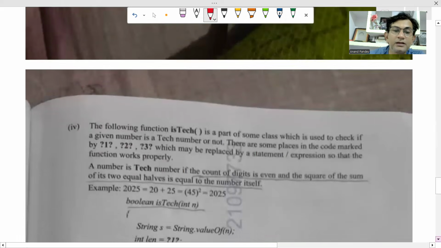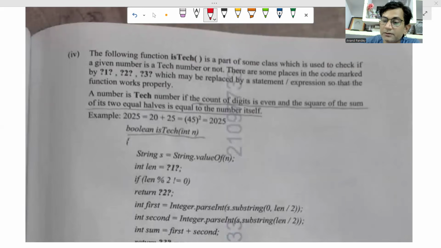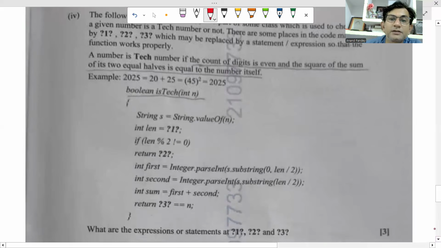Okay. Now see this next question. This question is of what? Missing term. No, in this case you must know the logic. You have to implement the logic. Okay, listen carefully. Here it is said to check whether the number is a tech number or not. What is a tech number?